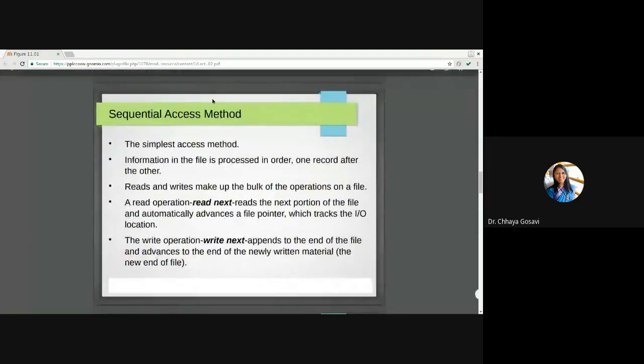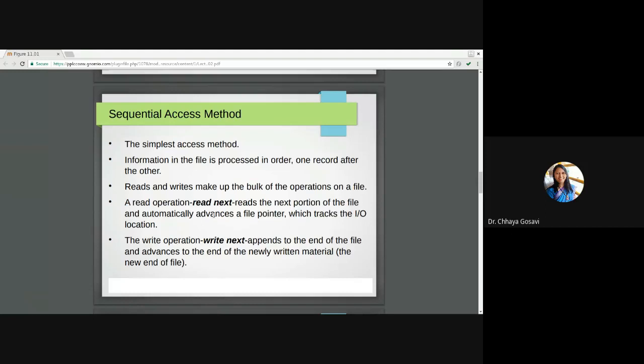As the name says, sequential access is the simplest one. The information in a file is processed in order, one record after the other. Reads and writes make up the bulk of the operations on a file. A read operation is read next, meaning read that particular data and move the pointer to the next record. It reads the next portion of the file and automatically advances the file pointer, which tracks the IO location.